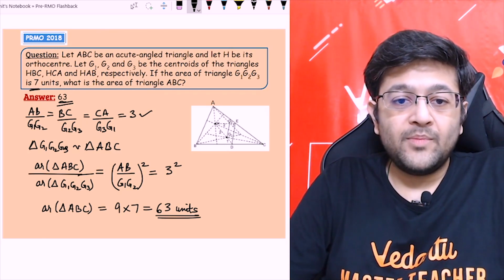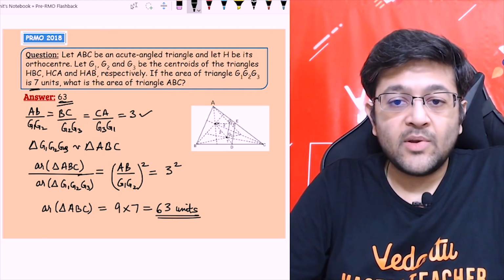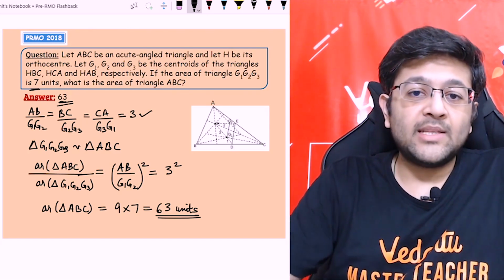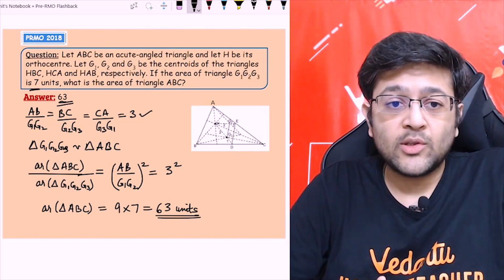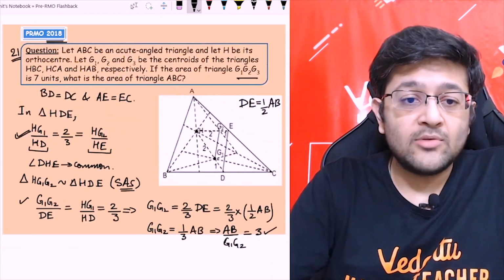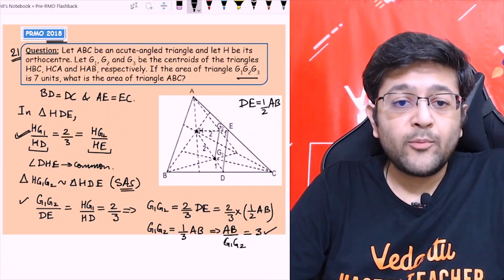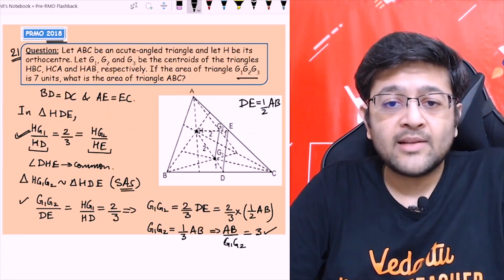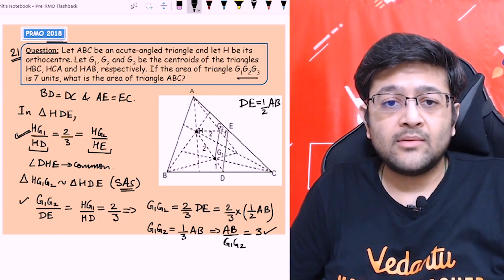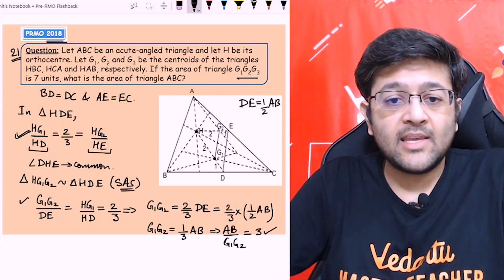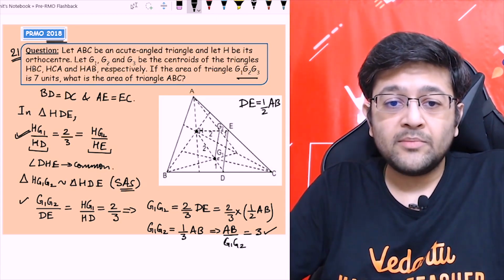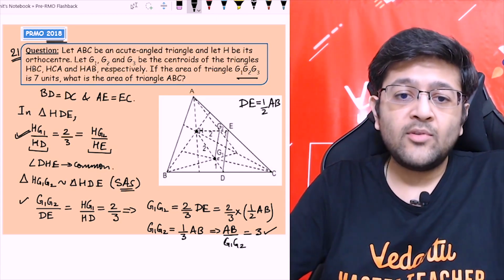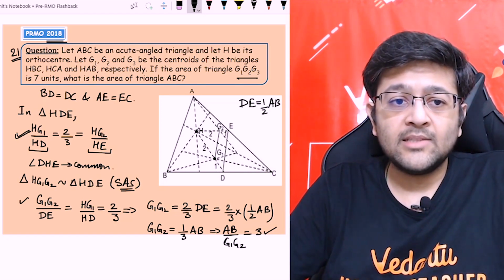Okay, I hope this method is clear, this question is clear, because see guys, बहुत ज़्यादा मुश्किल कुछ नहीं पूछा जाता है प्री आरएमओ में और आरएमओ में भी, अगर आप ध्यान से देखोगे तो. So see, in this question what we have used, nothing else, just the midpoint theorem, or you can say similarity of triangles, nothing at all that is not taught in school even, है ना. 10th तक ये भी तो पढ़ाया ही जाता है. The midpoint theorem, you know the basic proportionality theorem, you know the similarity of triangles, and we have not used anything else other than that in this question, है ना.